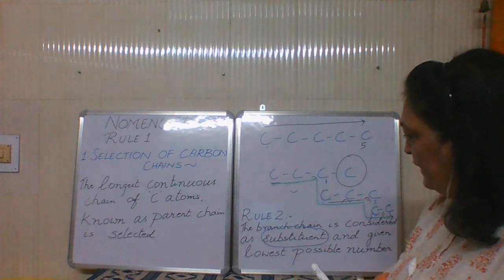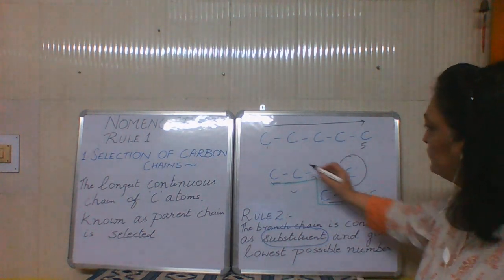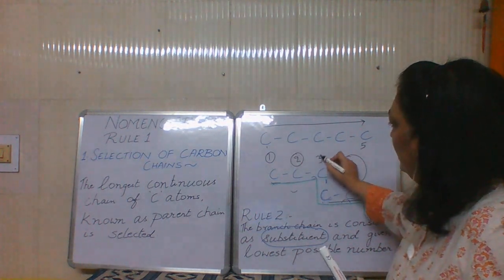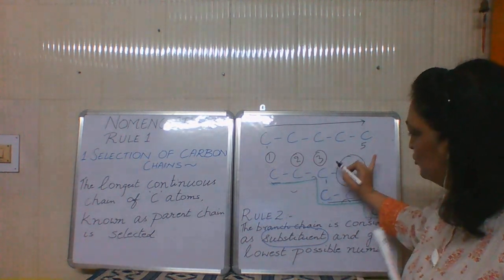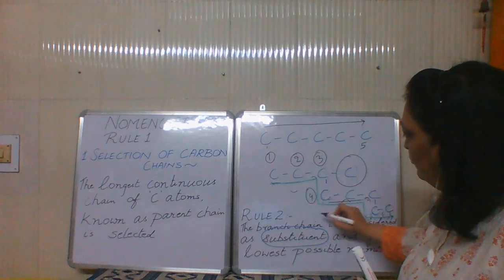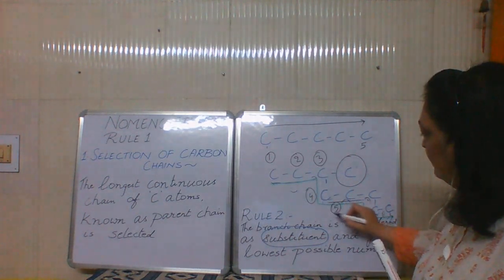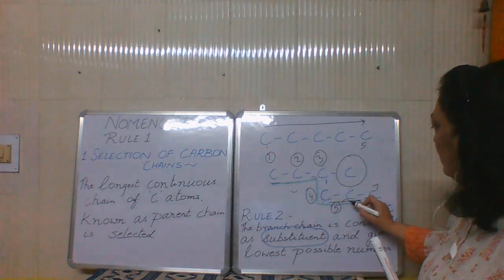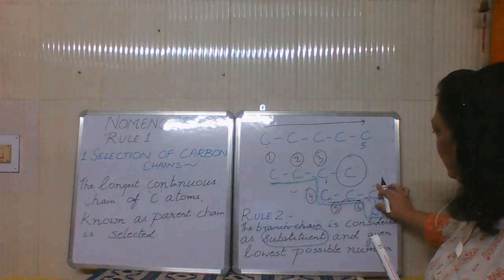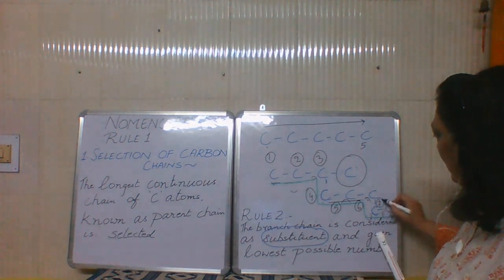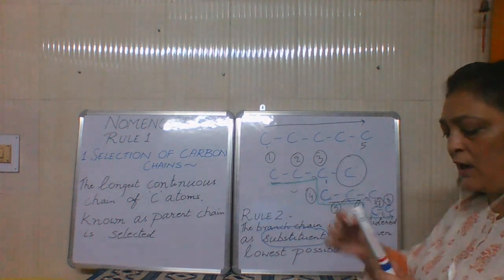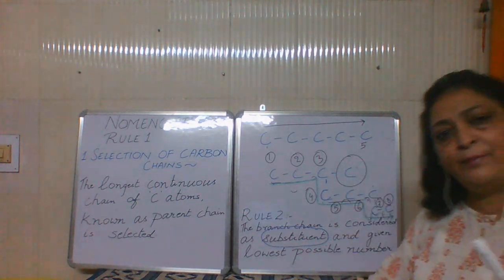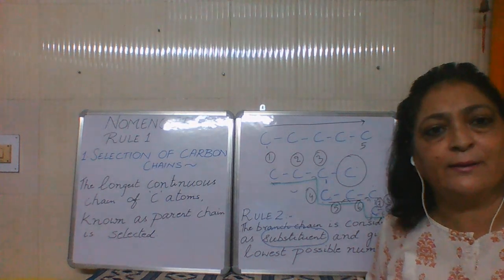It means if I start counting from here, 1, 2, 3, I did not touch, so I am not putting a number on that. 4, 5, this is 6, then this is 7, and this is 8. So total carbon I am touching is 8. But this carbon did not come in my main chain, so I treat it as a substituent.